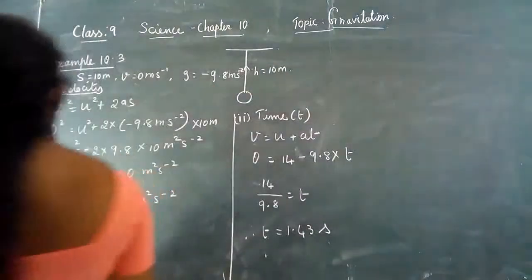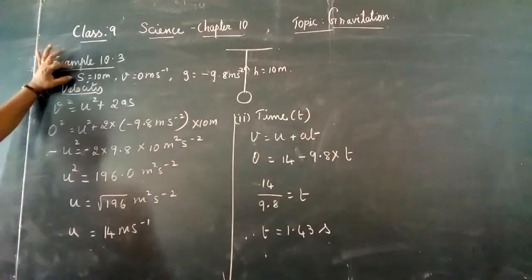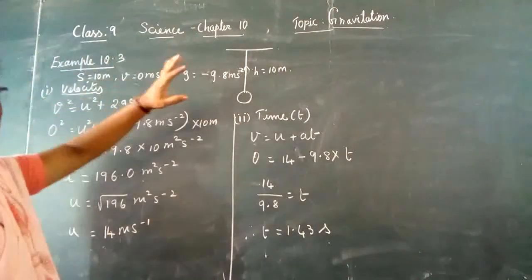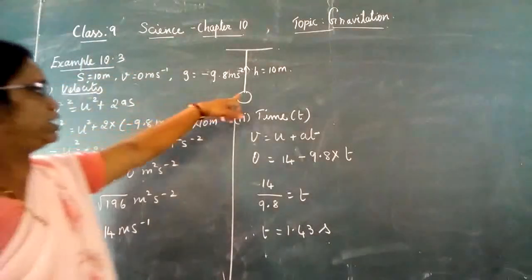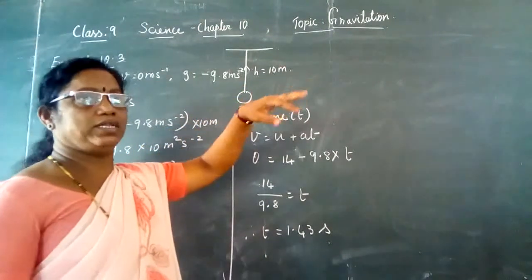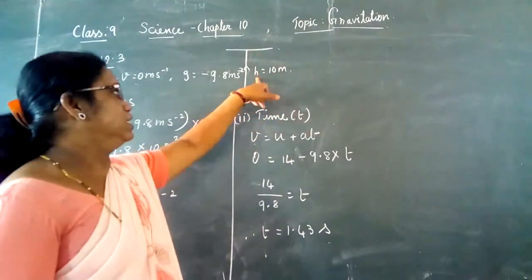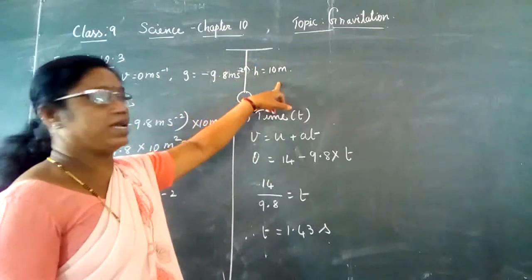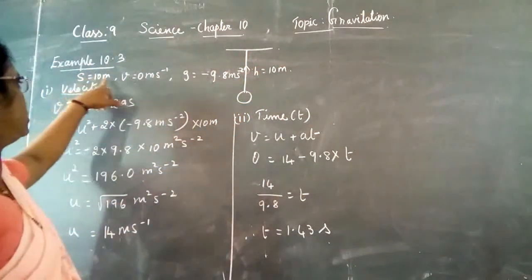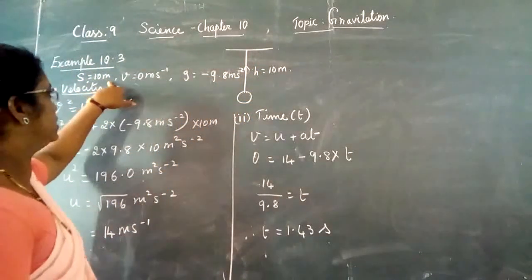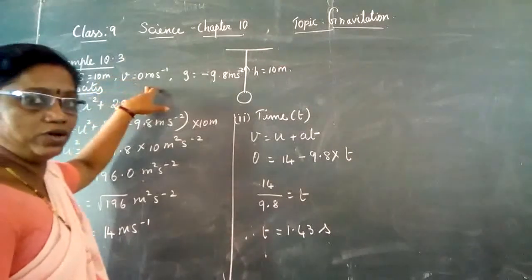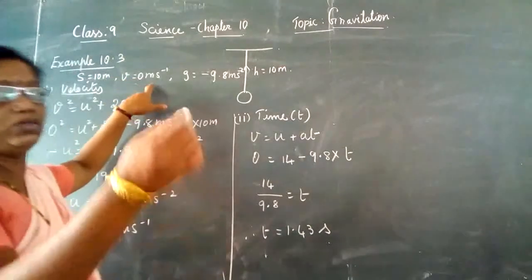So the first one is, here let us consider the given data. It is given the height when you throw the object in the upward direction, the distance it travels is the height, that is s is equal to 10 meter distance travelled. And then what you are doing? You are throwing the object.